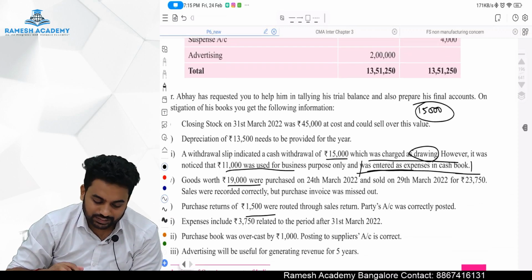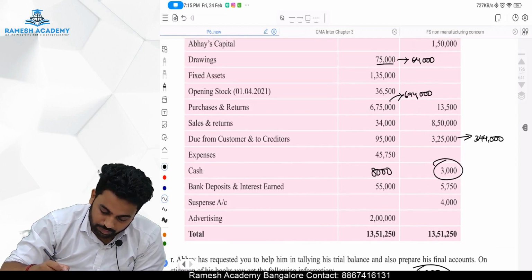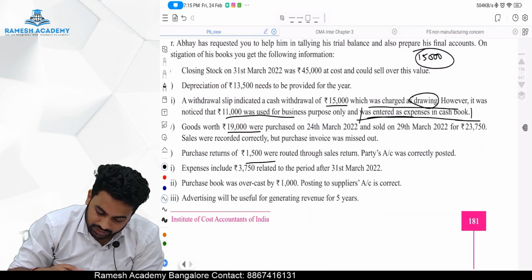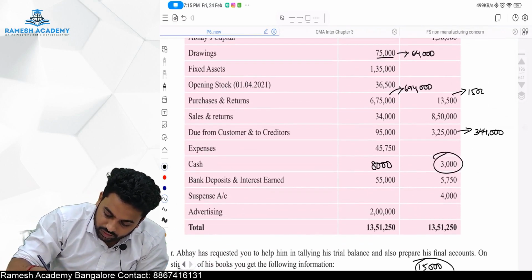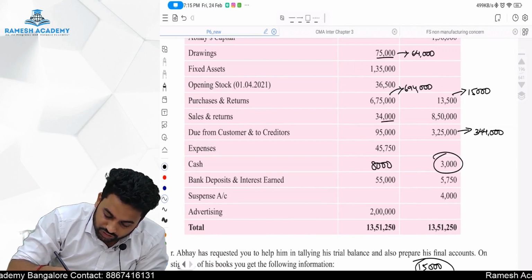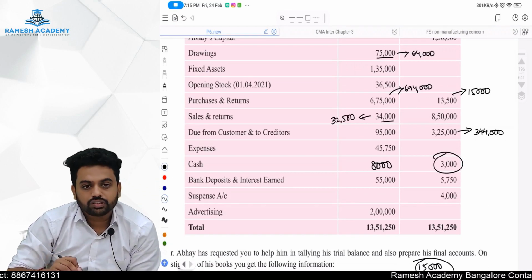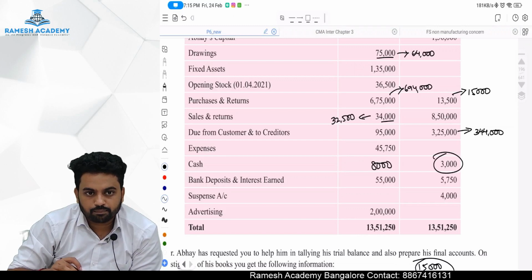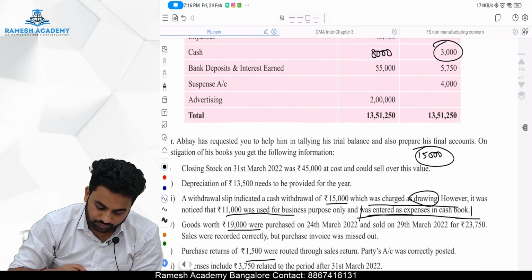So purchase return of 13,500 plus 1,500 will become 15,000, and sales return 34,000 is there. This will become 32,500. Okay, 1,500 it is, 32,500. Fine.